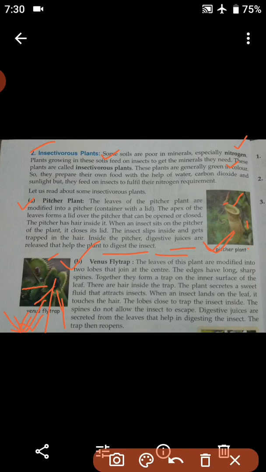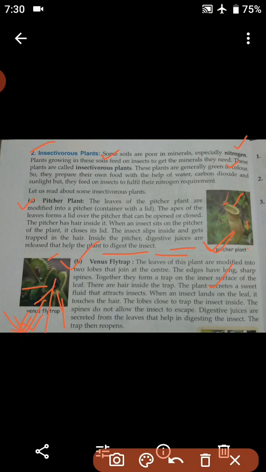When an insect lands on the leaf, it touches the hair, and the lobes close to trap it inside. As soon as the insect lands on the leaf and touches the hair, the lobes will be closed and the insect will get trapped.